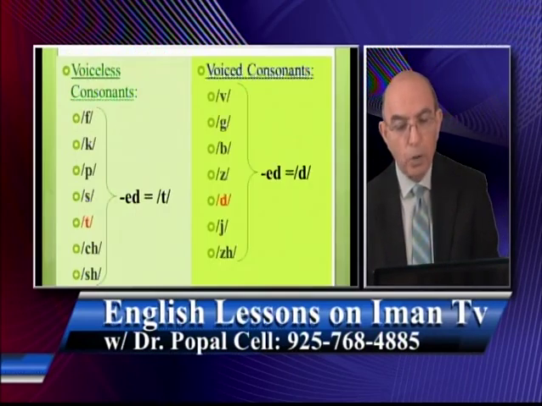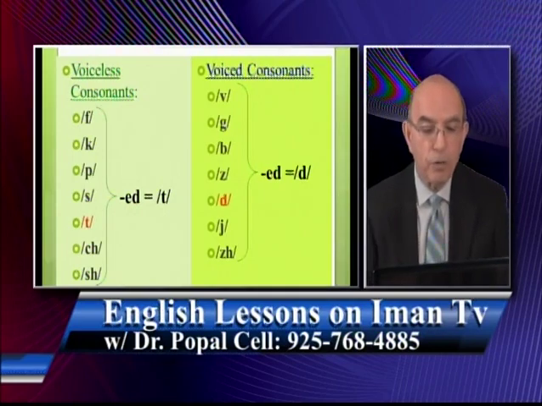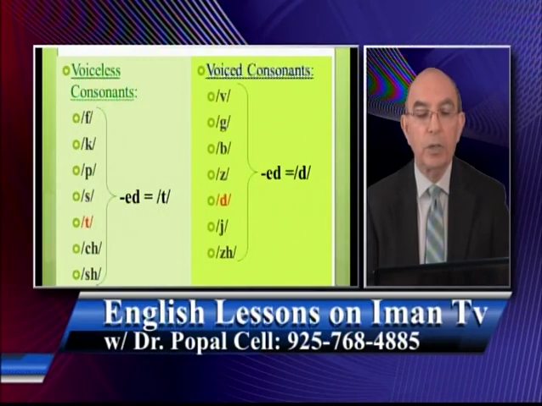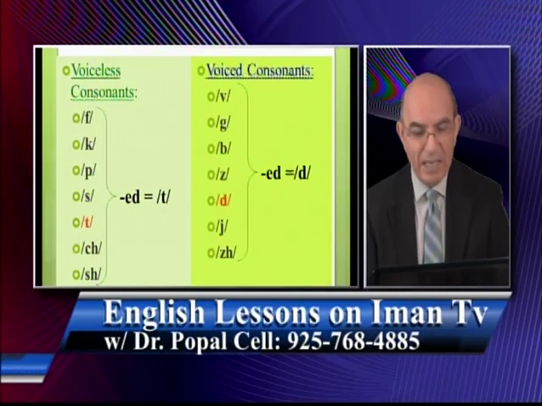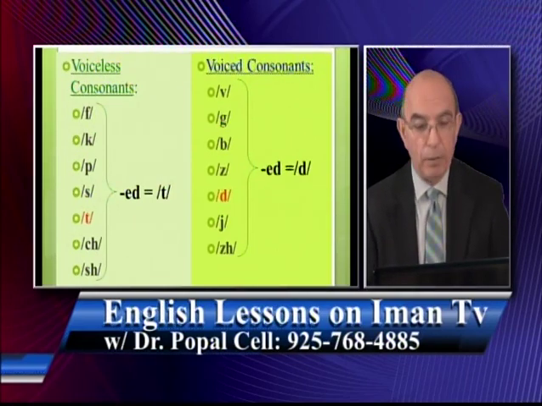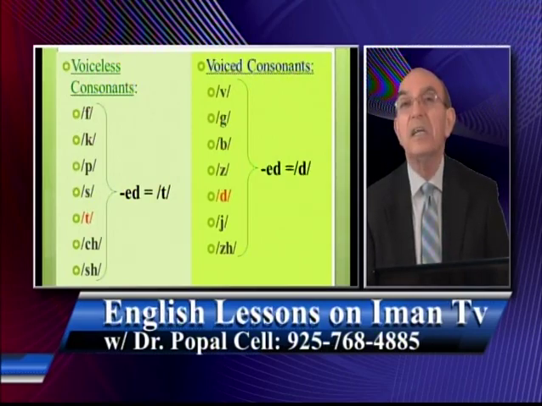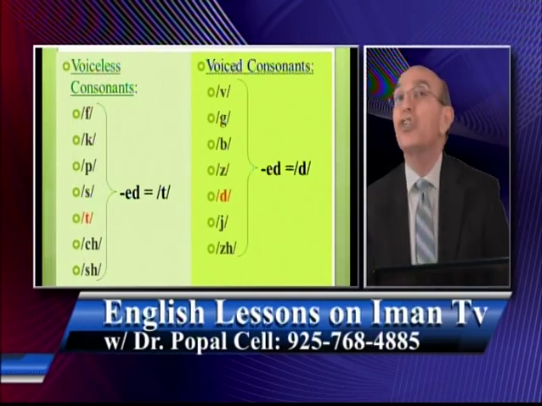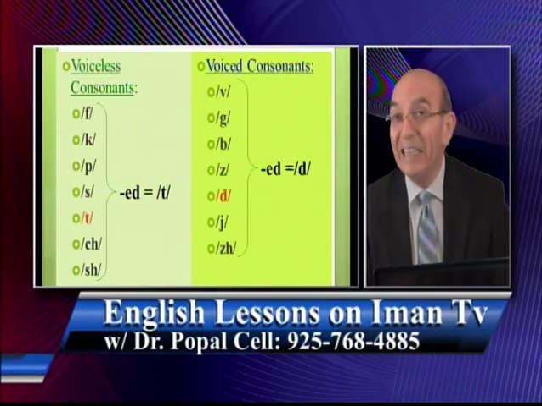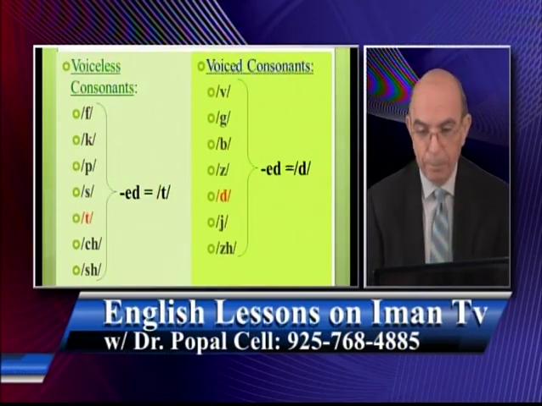So here are some more examples. These are the examples of sounds that end with what? With voiceless consonants, like f, k, p, s, t, ch. Ch makes the ch sound, and sh makes the sh sound. So in other words, f, k, p, s, t, ch, and sh are what? Voiceless sounds. So when you put ed, ed changes to t.